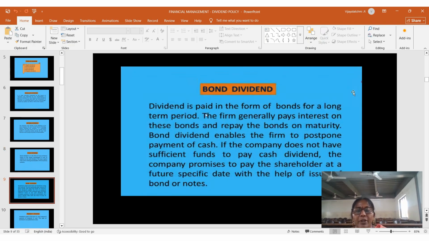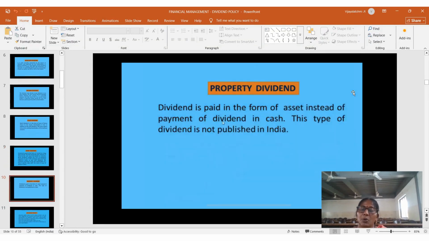Bond dividend means dividend is paid in the form of bonds for a long-term period. The firm generally pays interest on these bonds and repays the bonds on maturity. Bond dividend enables the firm to postpone payments of cash. If the company does not have sufficient funds to pay cash dividends, the company promises to pay the shareholders at a future specific date with the help of the issue of bonds or notes.